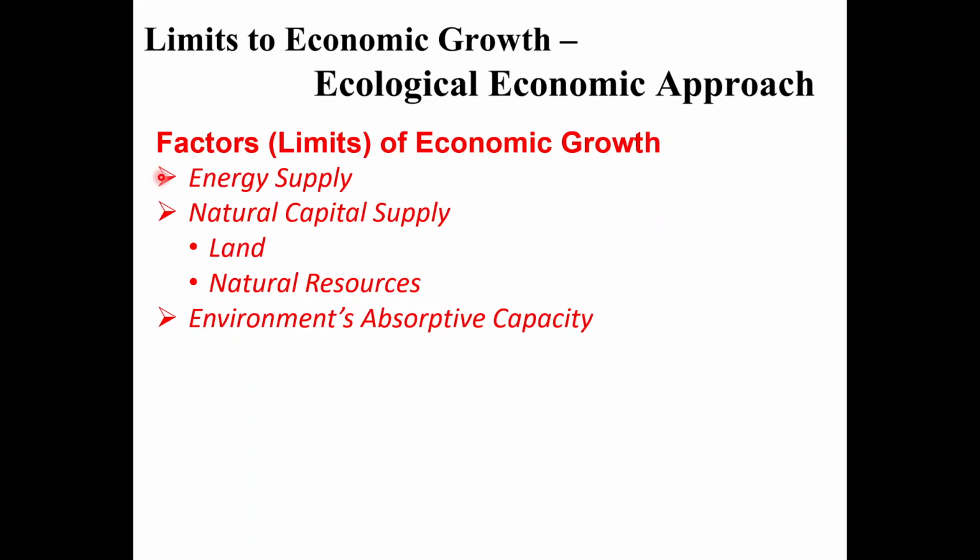So these are the limitations, and the focus here is on the input. You need energy supply, which is limited. You need natural capital. In traditional economics, we don't talk about natural capital. We just say capital, because we can replace it, we can innovate. We can always invent new technology. But ecological economics emphasizes that all things must come from this natural capital. You need land, you need natural resources to make things, to grow the economy, and those have a physical limit. Therefore, there is a limit on economic growth.